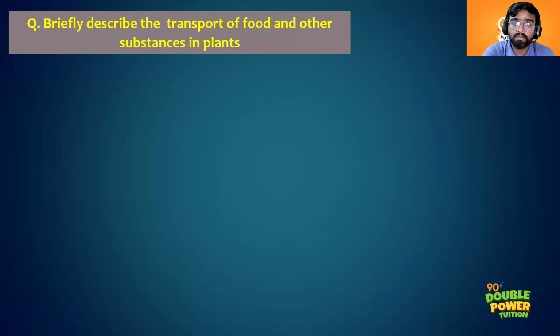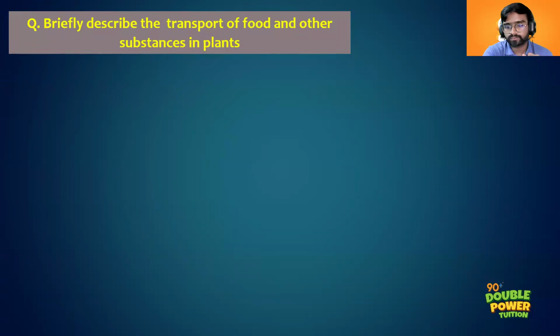If they are only asking about food and other substances, it means along with the food, some nutrients are also getting transported. That's why they are calling it food and other substances. They never meant water. So when the question is about food, you should mention phloem. If they want to ask about xylem, they will specifically say food and water. Here they are not asking about water, so it is not required for you to describe the function of xylem. You have to give only the answer related to phloem. Can you read out the answer that you had written for phloem? You can avoid xylem.